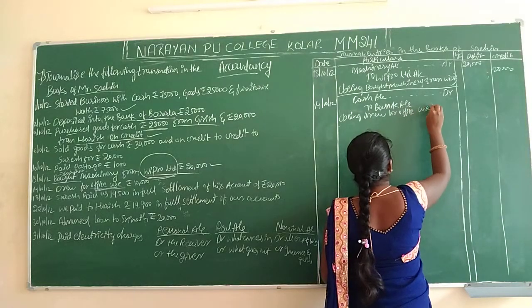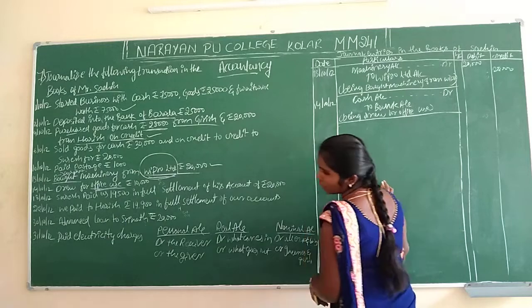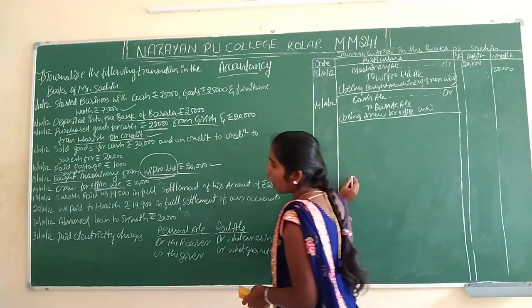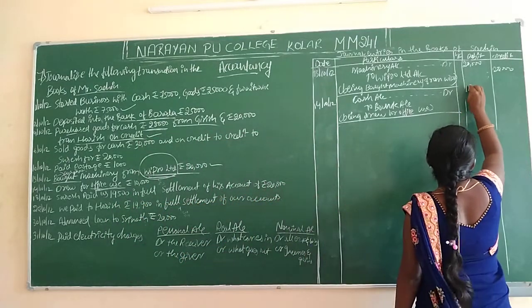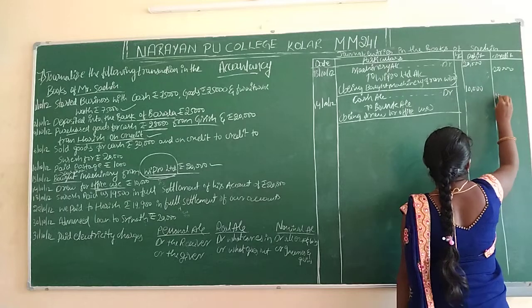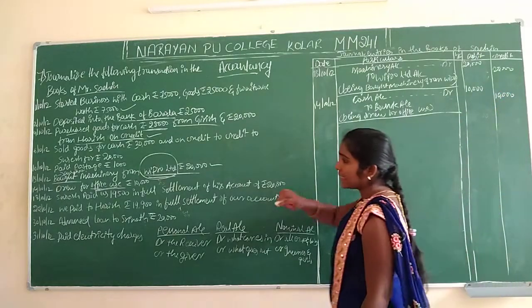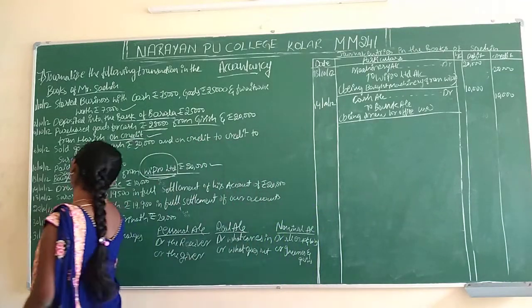Personal use means what's the entry? Drawing account debit to cash account. Office use means cash account debit to bank account. How much amount is there? 10,000.